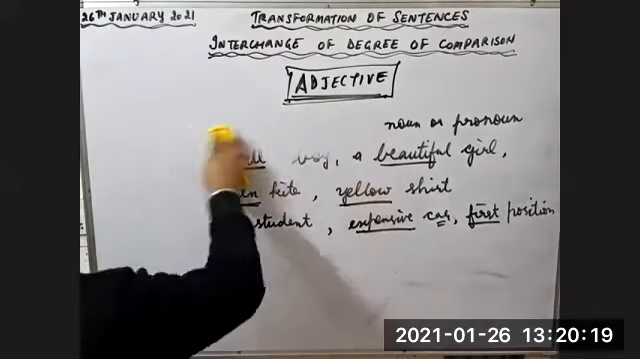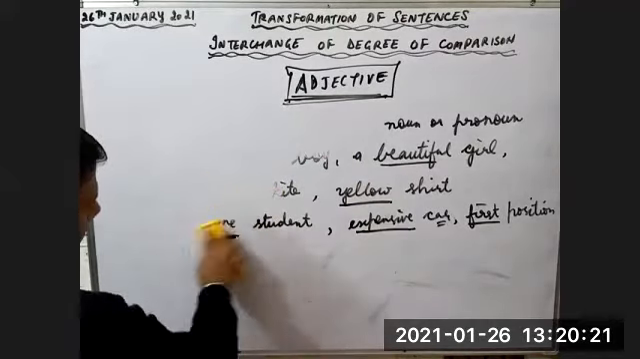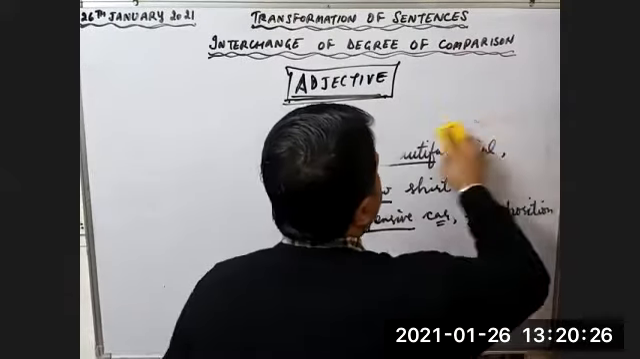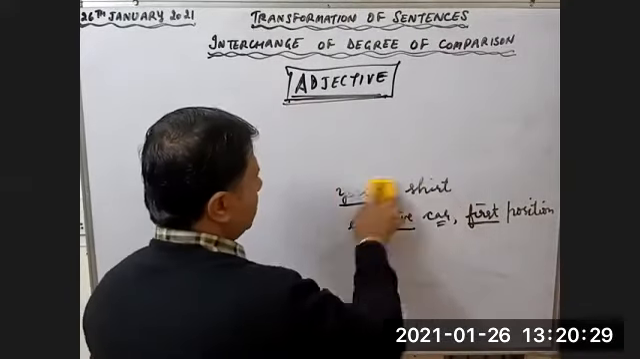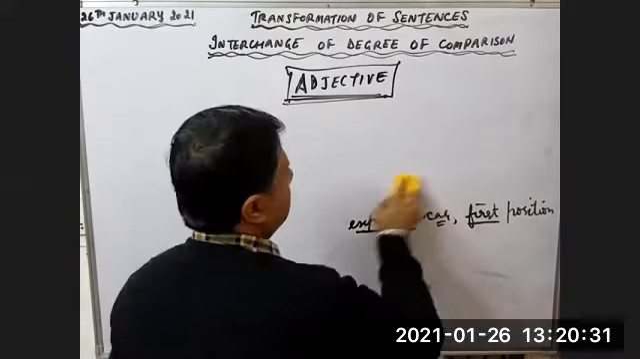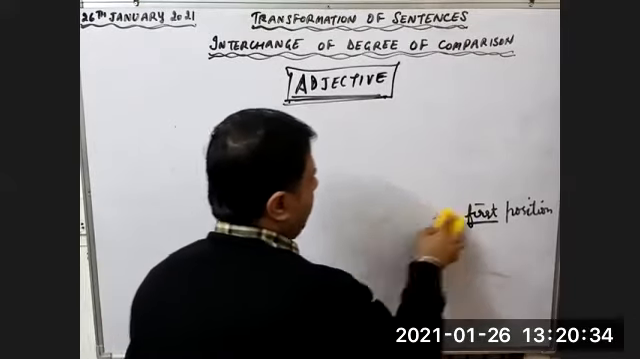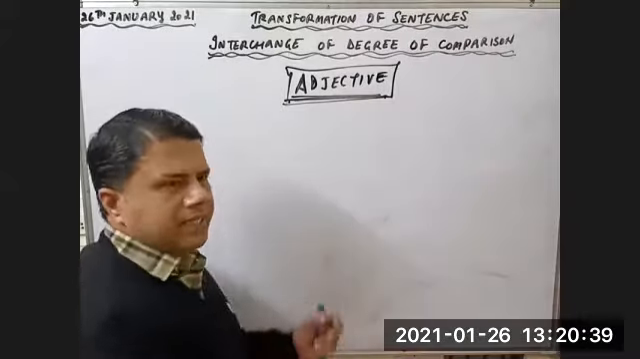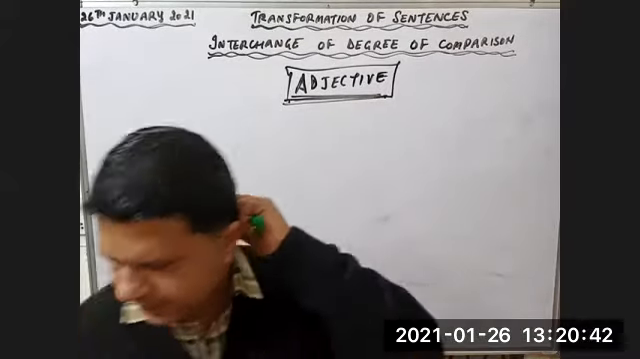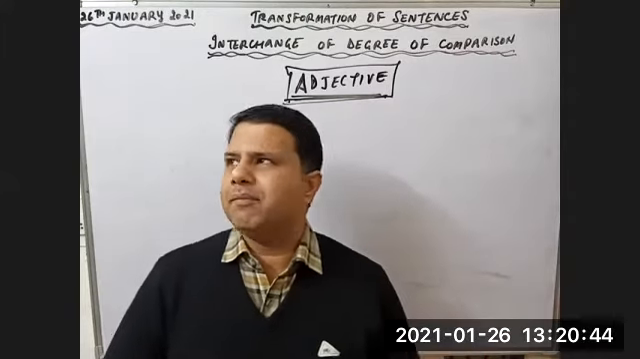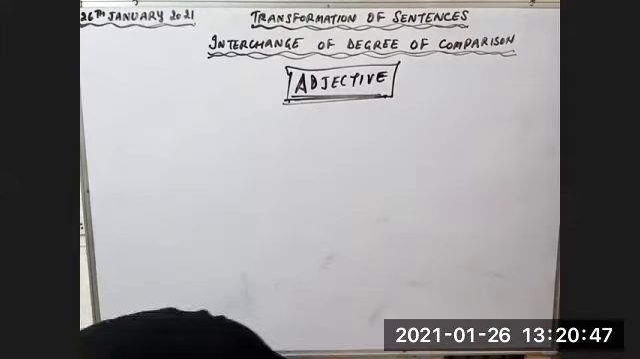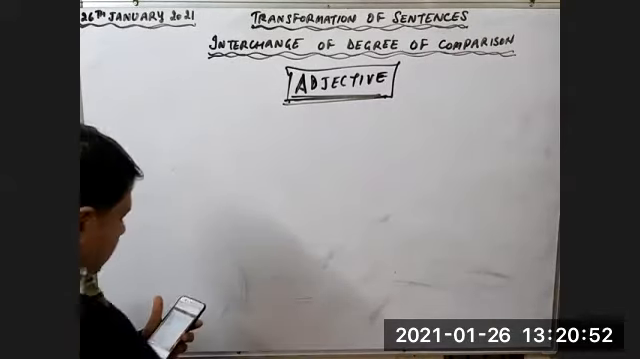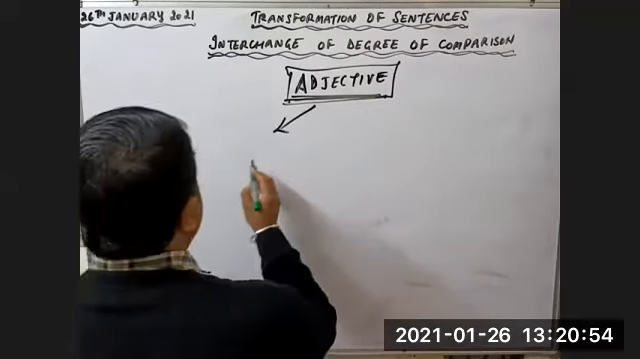Okay, now let's talk about the different types of degrees. Adjectives have 3 degrees. First of all, we'll discuss 3 types of degrees. Then we'll interchange the sentences from one form to another. This will take 2 lectures. Today we'll be able to discuss only the degrees. Maybe we are not able to discuss all the degrees.